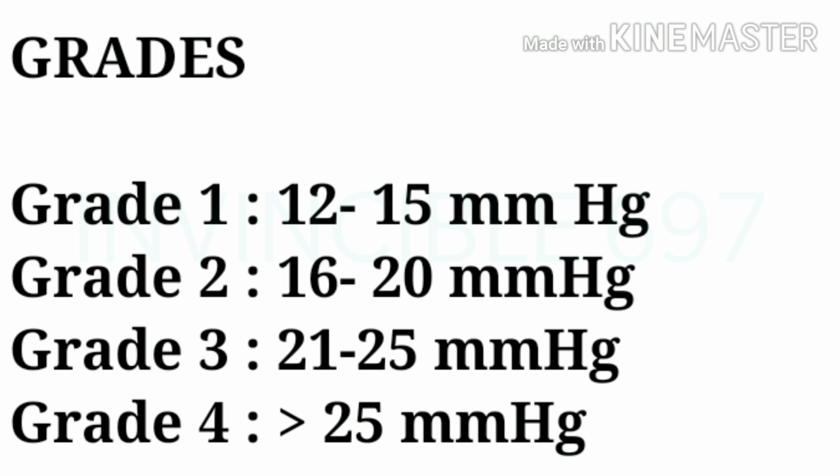Grade 1 is 12 to 15 mm of mercury. Grade 2 is 16 to 20. Grade 3 is 21 to 25 mm of mercury. And in grade 4, intra-abdominal pressure will be more than 25 mm of mercury.